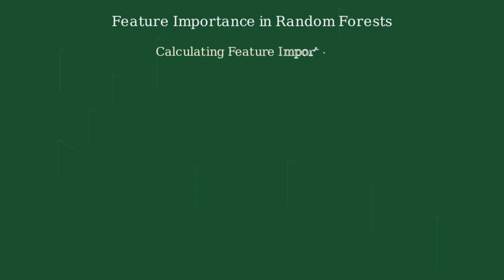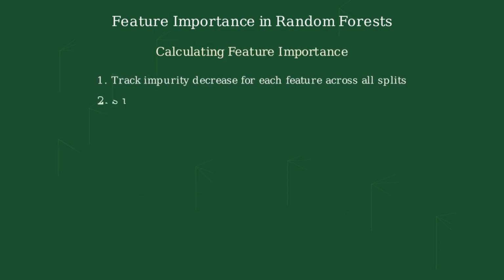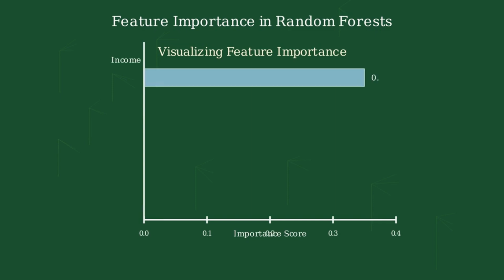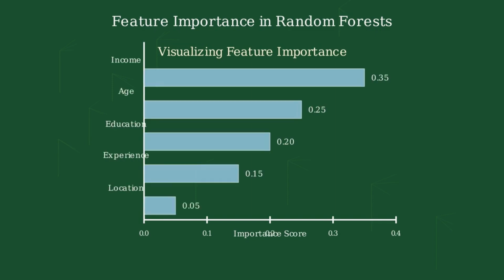The calculation of feature importance follows a systematic process. First, we track how much each feature decreases impurity when used for splitting. Then, we sum these decreases, weighted by the number of samples affected. Next, we average these sums across all trees in the forest. Finally, we normalize the values to get percentages that are easier to interpret. Feature importance is typically visualized as a bar chart, ranking features from most to least important.